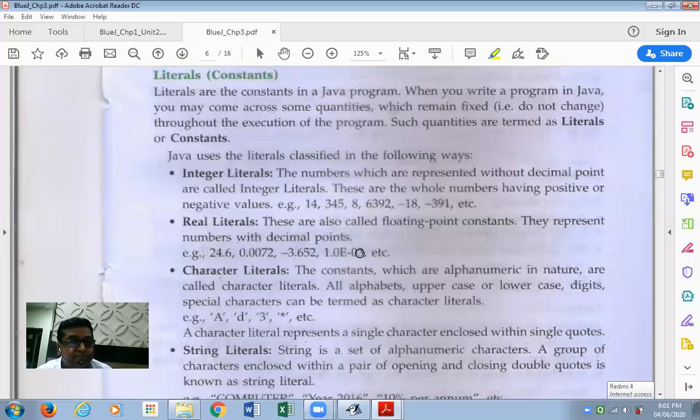Character literals: the constants which are alphanumeric in nature are called character literals. All alphabets, uppercase or lowercase, digits 0 to 9, and special characters can be termed as character literals. In the examples, you see capital A that we have written, the letter d in lowercase, the digit 3, asterisk. These are examples of character constants. A character literal represents a single character and it should always be enclosed in single quotes.